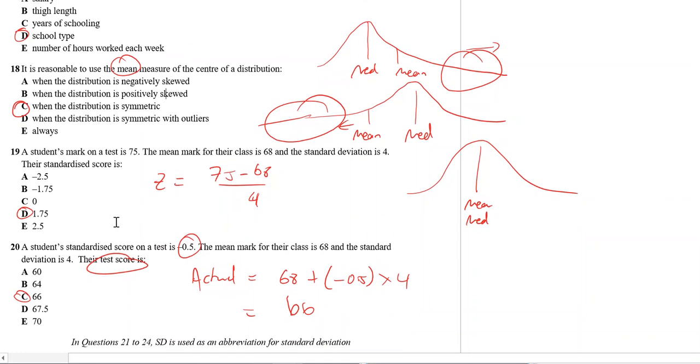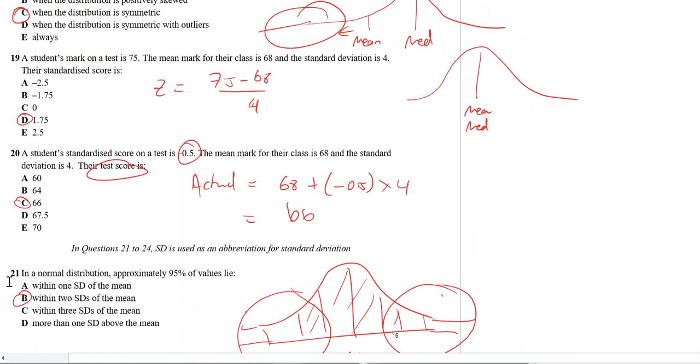Sorry, question 20. The standardized score is this. So the Z-score is here. The mean mark is 68 and the standard deviation is 4. The actual test score is the mean plus, I always like to put brackets around the negatives, the negative Z-score times the standard deviation, and I get 66.